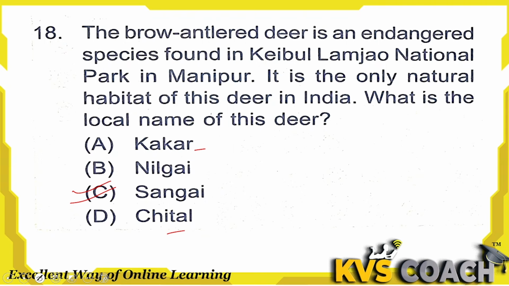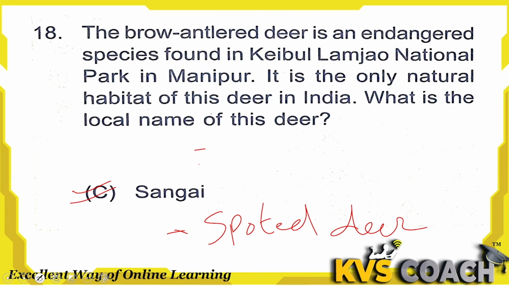And option D, cheetal. Cheetal is a spotted deer. They have spots on their body. In the IUCN they are red listed. What does red list mean? That is least concern. They are not concerned about this animal because this is not an endangered species, you can say. Nilgai is also red listed. Cheetal is red listed. It means they are of least concern to the IUCN. But here option C is the right answer, Sangai.